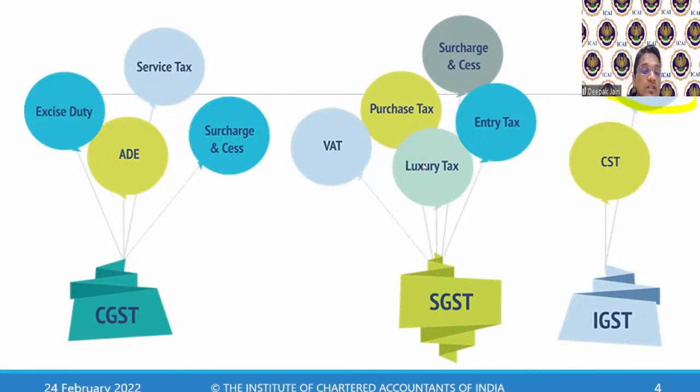To avoid all of this, to provide a level playing field for all the states within the country and to give uniformity, they have said that when you import, the power is with the central government and the central government will charge IGST itself.